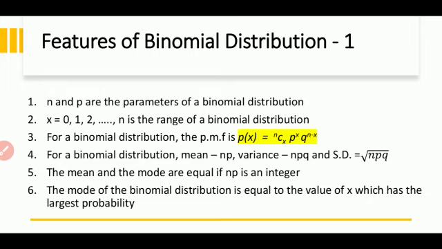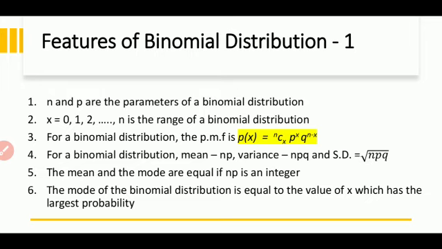You have to be perfect with all the probability theoretical distributions, with the features and with the examples. You'll be having 1 mark questions, 2 mark questions, 5 mark questions, as well as a 10 mark question.